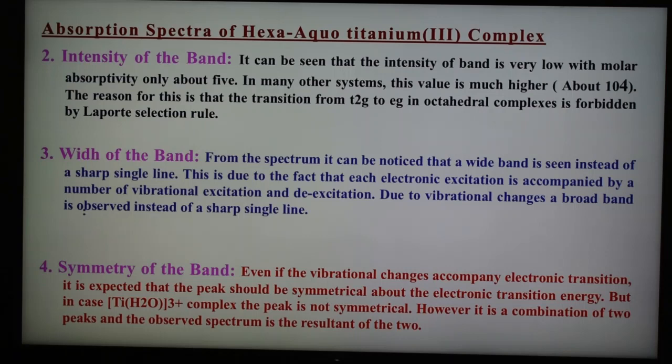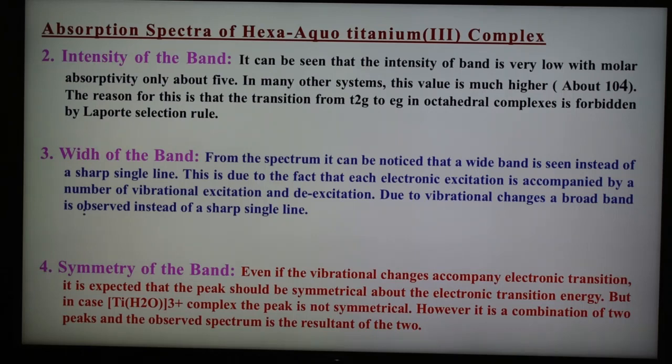The second important point from the figure is the intensity of the band, and it is observed that the intensity is very low, with the molar absorptivity only about 5, which is a very low value. In many other systems the value is much higher, that is 1000 or more than 1000. The reason for this is that the transition from T2g to eg in an octahedral complex is forbidden. It means it is not allowed by the Laporte selection rule.